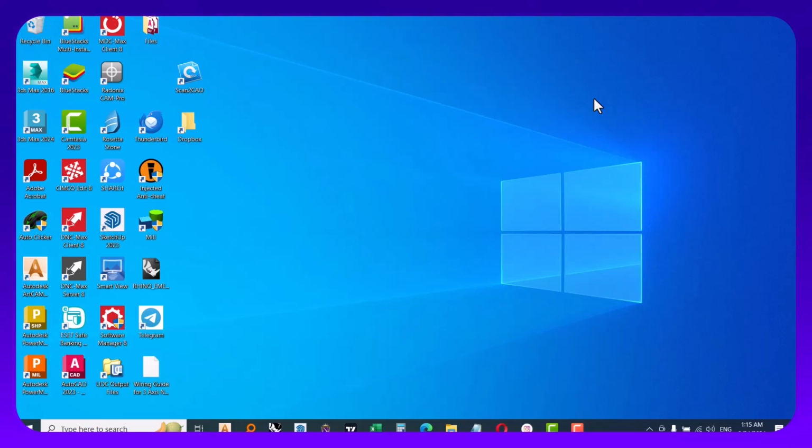It doesn't need any powerful system requirements. Using a simple system, I mean computers, you can install Rhino and start modeling your models.